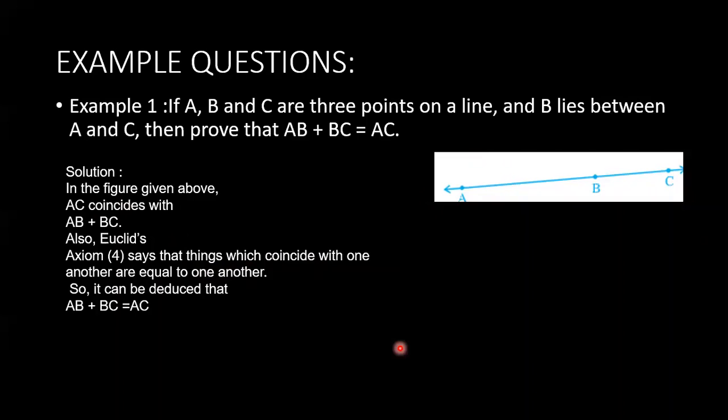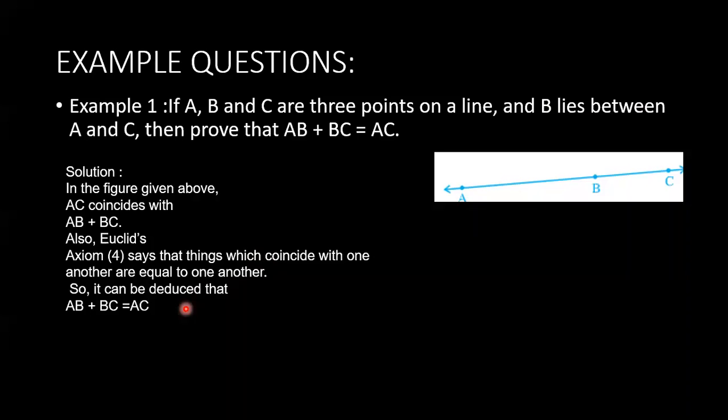Now what is coincide? One upon the other. For the fourth axiom, we were given 2 triangles, one yellow triangle and one blue triangle. They have kept one upon the other, so both angles and sides overlap each other. That is axiom 4, with the triangle as one example. You remember, children? Yes, ma'am. So if AB plus BC coincides with AC, then we are getting the required result.